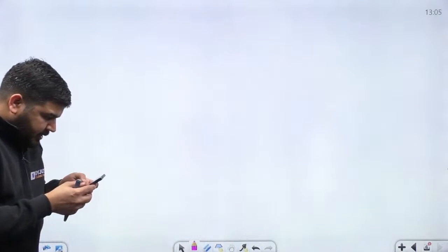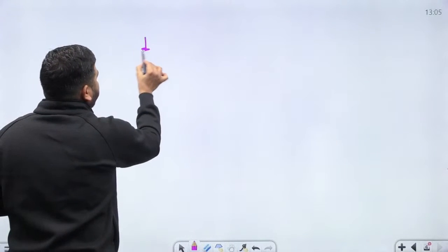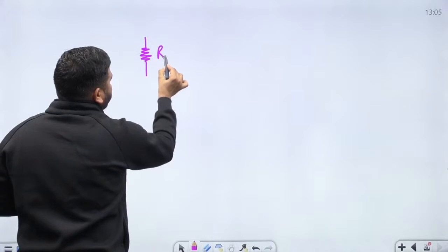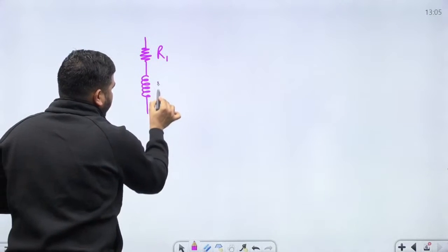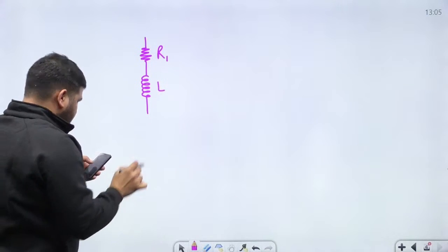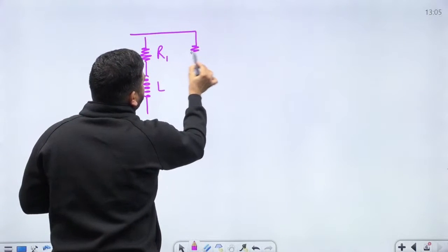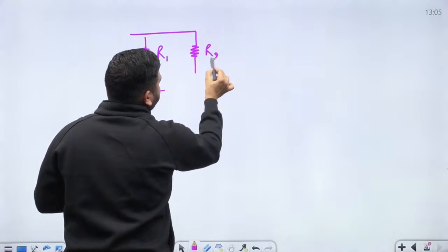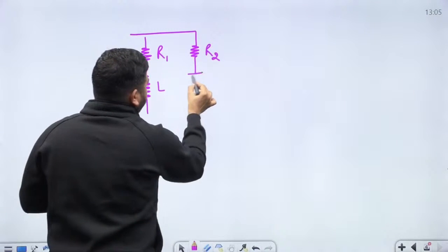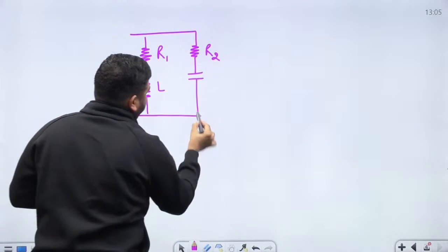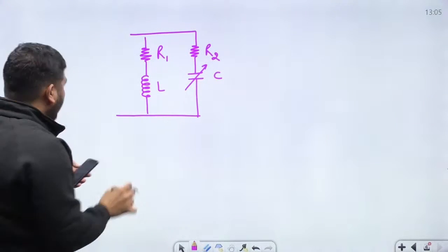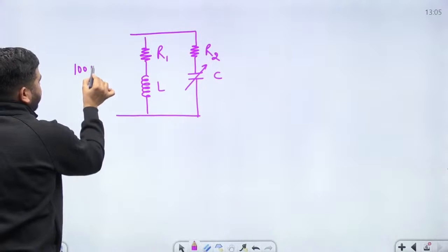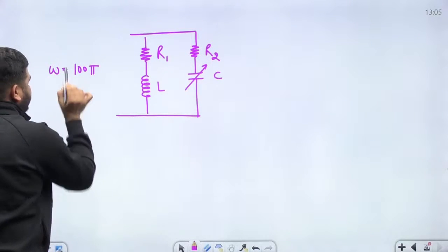The next question is, we have a circuit with R1 and L. There is one more resistor R2 and a capacitor C, and that C is variable. Omega is given as 100 pi.